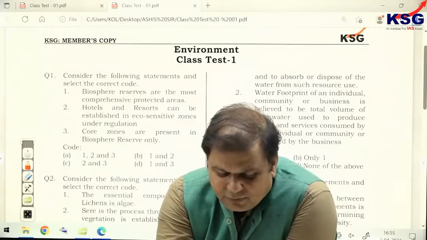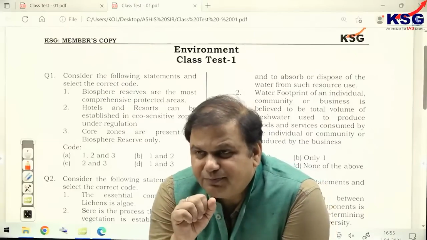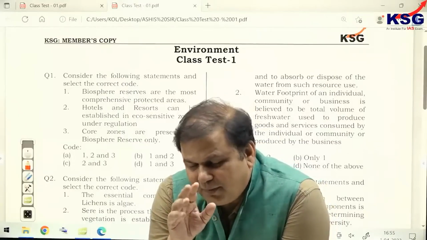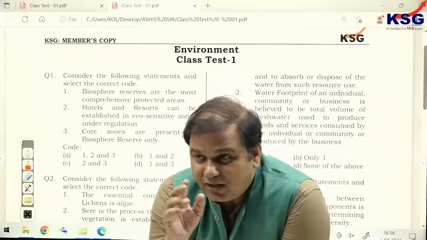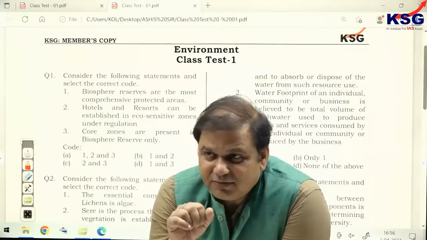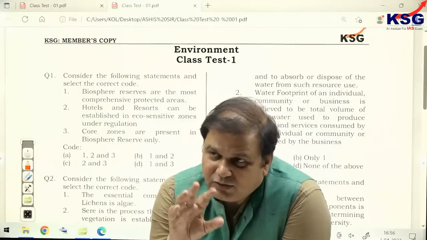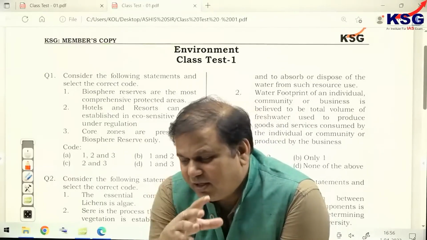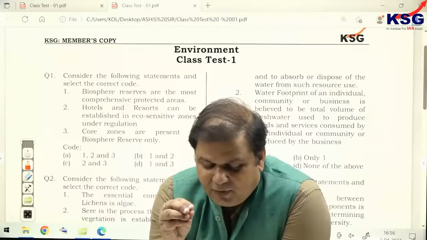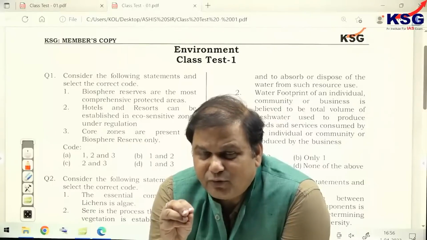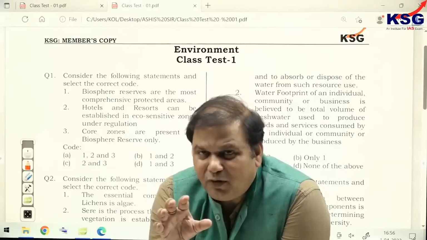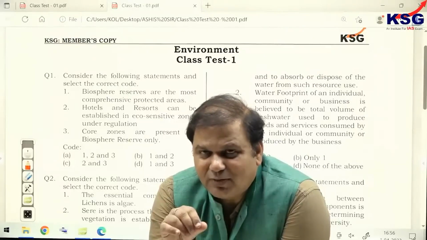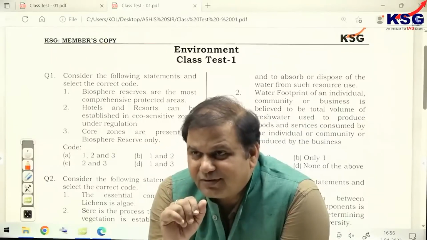Now, what is carbon footprint? Carbon footprint means that suppose you are coming to the office, in office you are using air conditioner, you are coming through your own vehicles. And also in home you are using air conditioner, electricity. So, a certain amount of emission would be attributed to you, that you are responsible for. This amount of emission which you are responsible for would be referred to as the carbon footprint of yours.